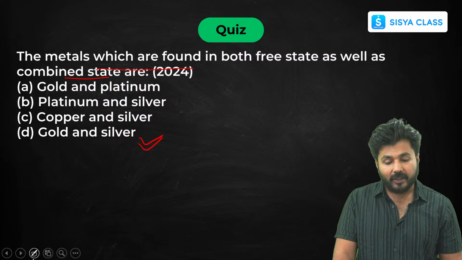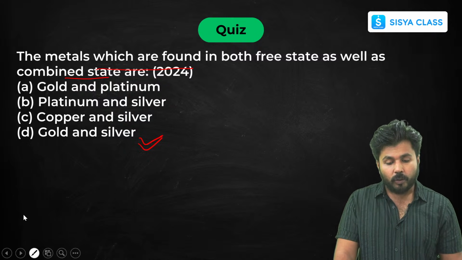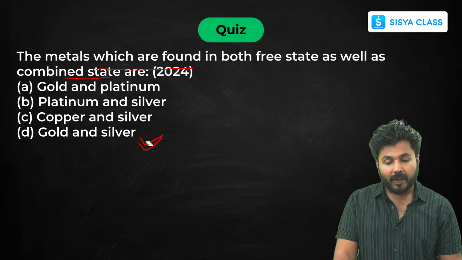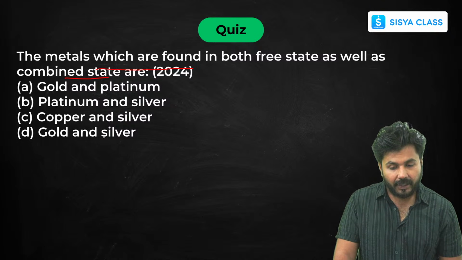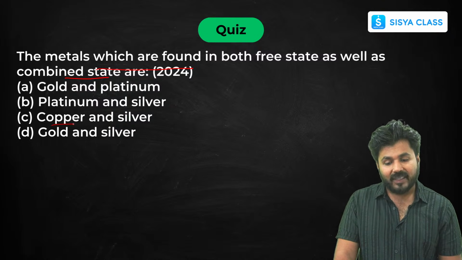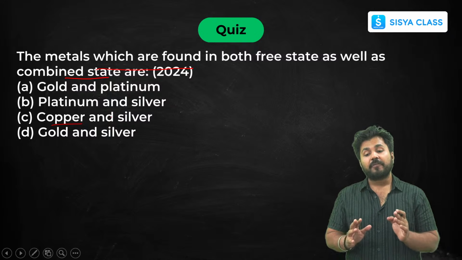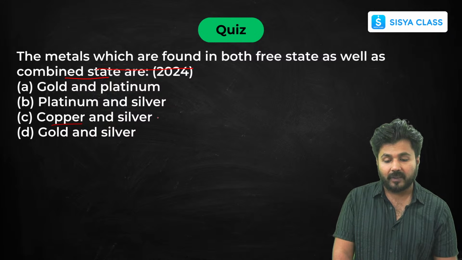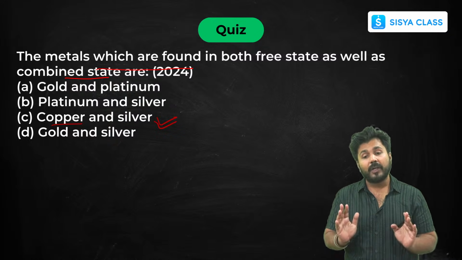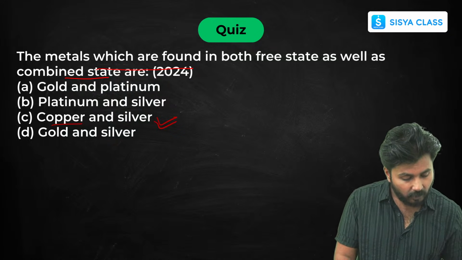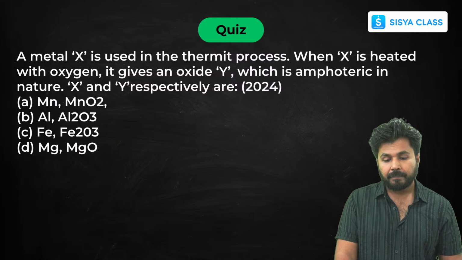But now there is a trick. You can write gold and silver, you can write copper and silver also. Now in gold and silver, both of them are present in free state. If I write copper and silver, then copper is present in combined state also. Now I have to write which are found in both free and combined state, so I'll write copper and silver, because gold and silver are found in only free state. Yes beta, you can ask your doubt if you have any.